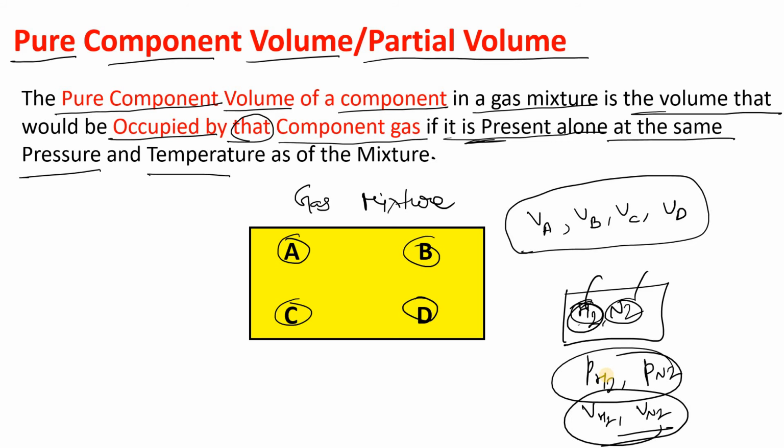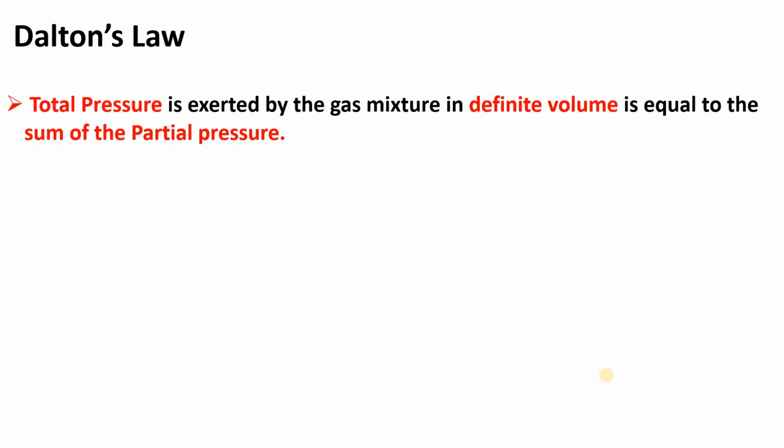Okay, and when you understand both these terms, and after that we discuss Dalton's law and Amagat's law, you will easily understand what those laws want to say. So here is our first law, that is Dalton's law. These are the fundamentals of chemistry, petroleum engineering, chemical engineering, process engineering, instrumentation engineering. These are very, very important, and must be known.